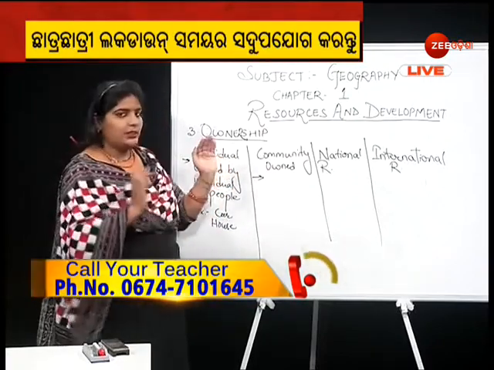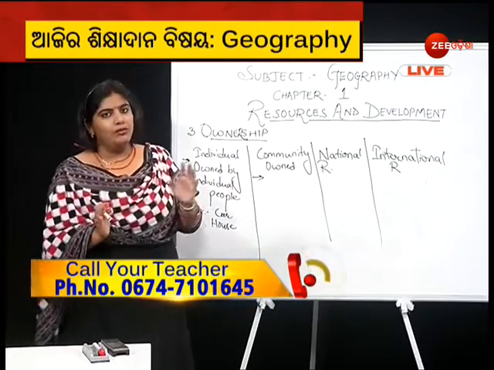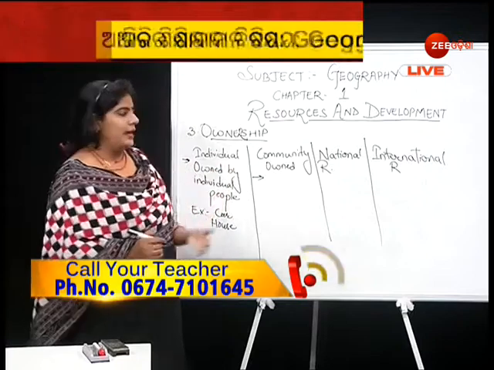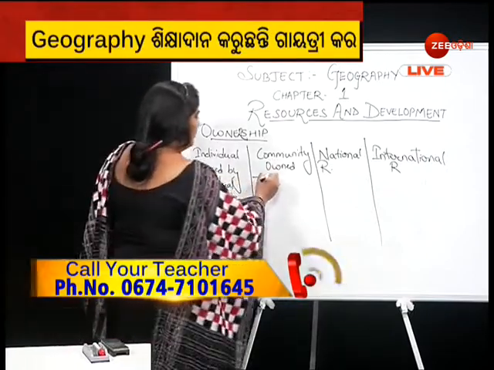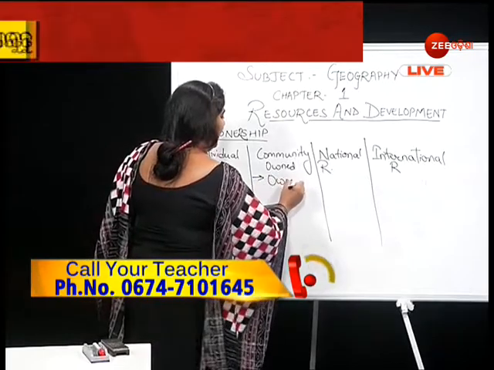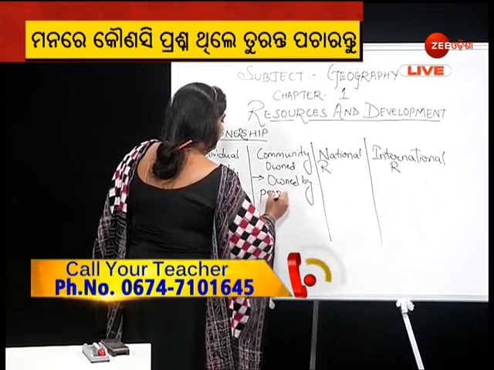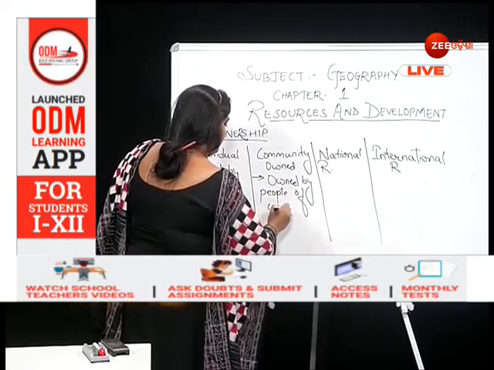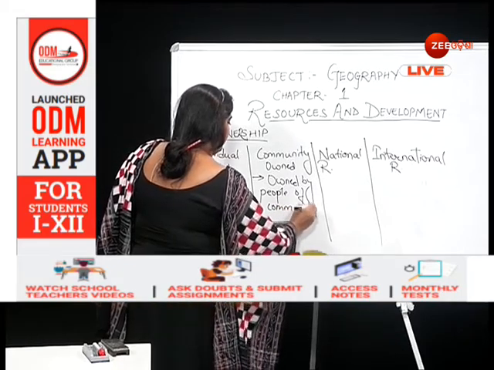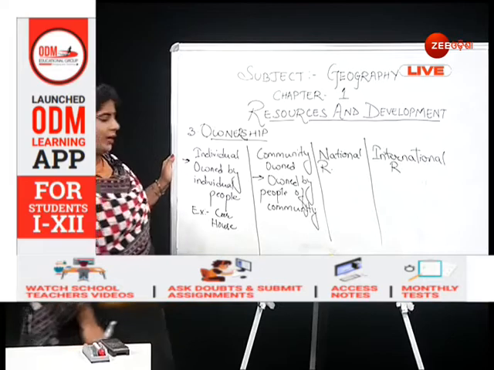So when there is a resource which is owned by all the people of a community, we consider it as a community owned resource. Here it would be owned by people of the community.